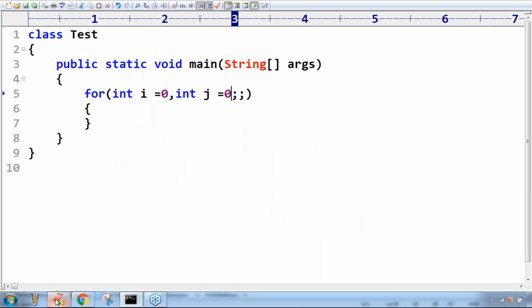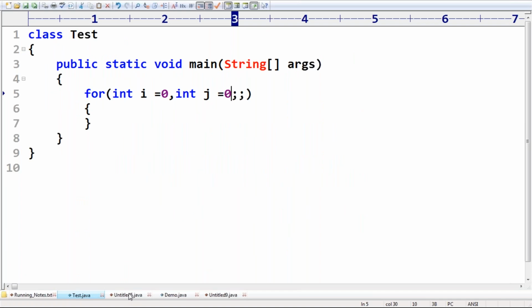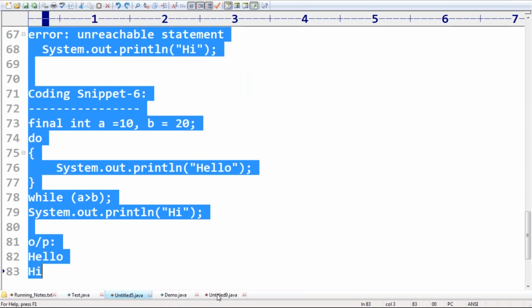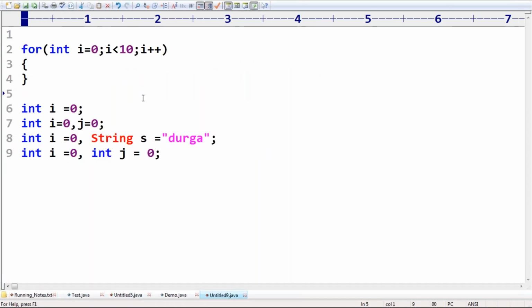That's all. Is everyone in a position to understand? What is the meaning of this one? Here please take very special care. If we take a semicolon, a new problem comes. What is the problem here? After the initialization section, semicolon, the initialization section is completed. Now the next thing is considered the Boolean expression, but it's not a Boolean expression.